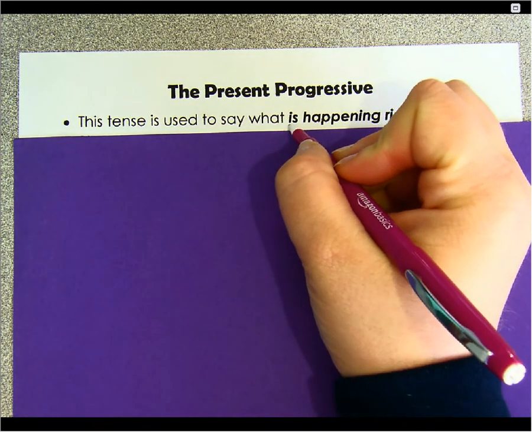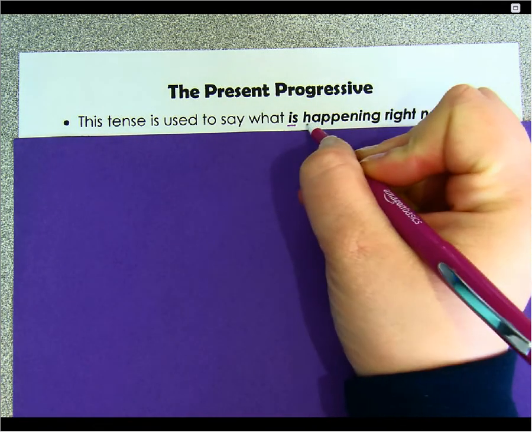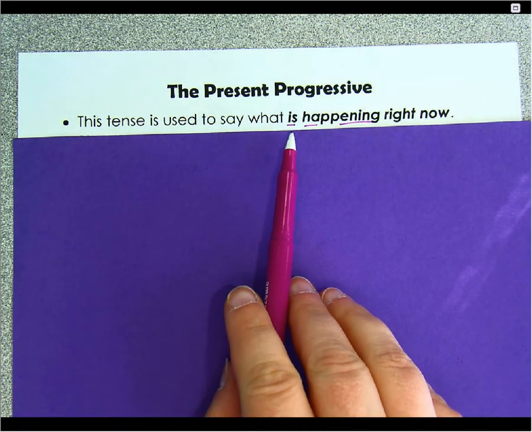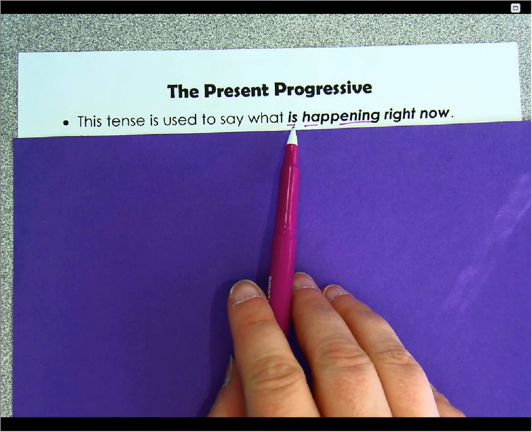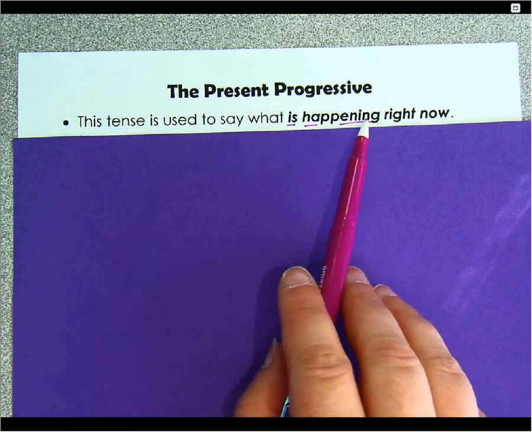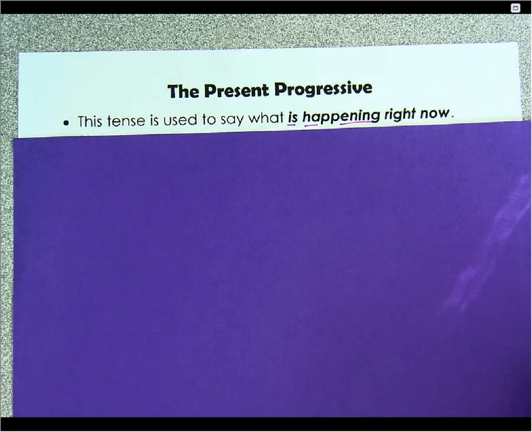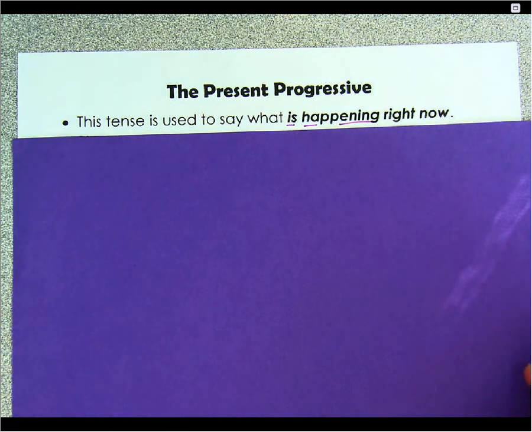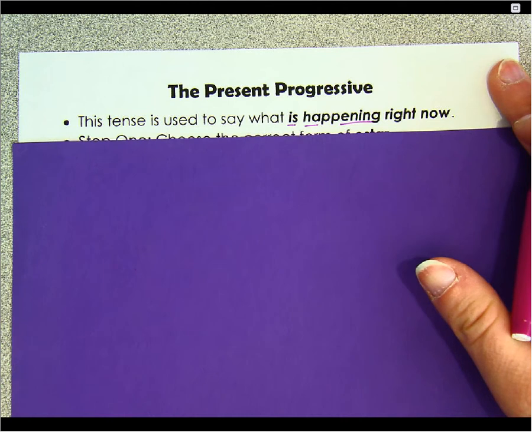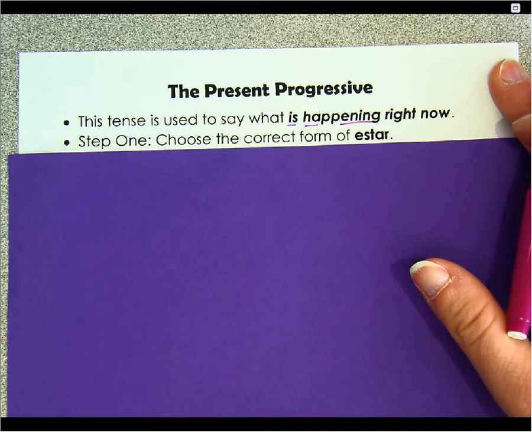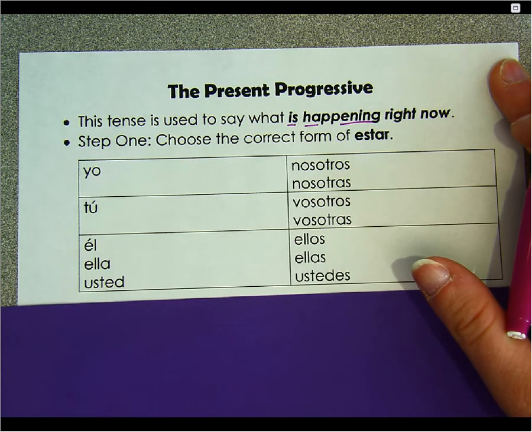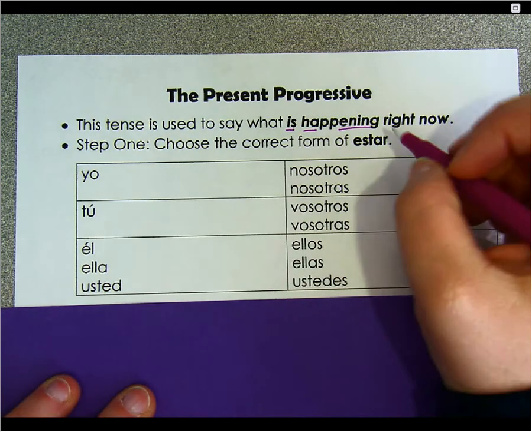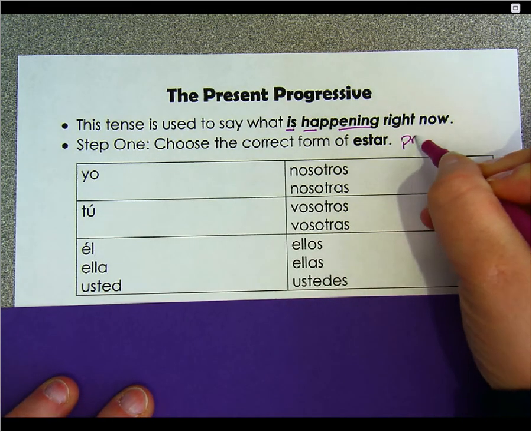And just like in English, it's a two-verb phrase. Okay, so we're going to use the word is, using estar, well, am, is, or are using estar, and then we're going to learn how to form the present participle for the verb that is happening. So the present progressive is right now in this moment. This is what's happening. So step one is choosing the correct form of estar, and this is in the present tense because this is the present progressive.